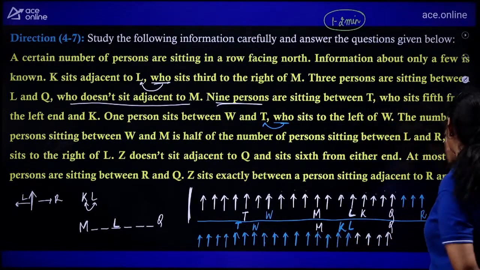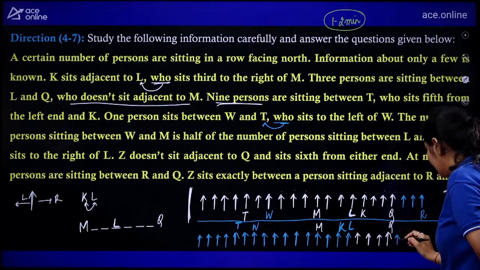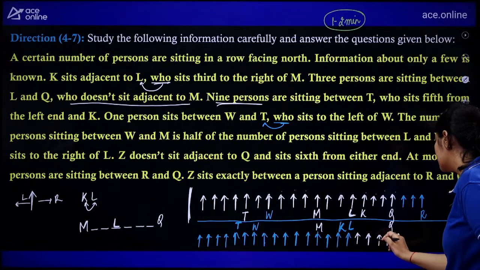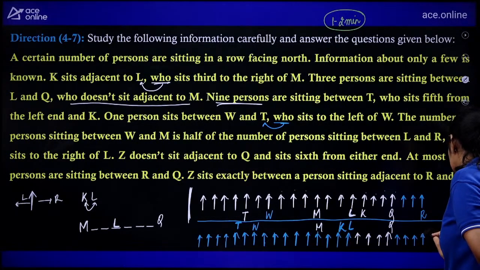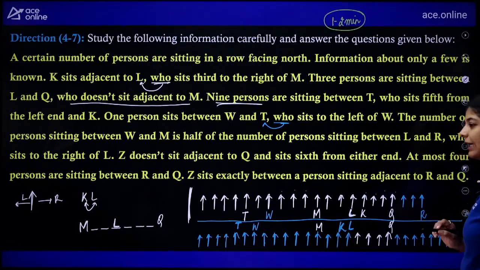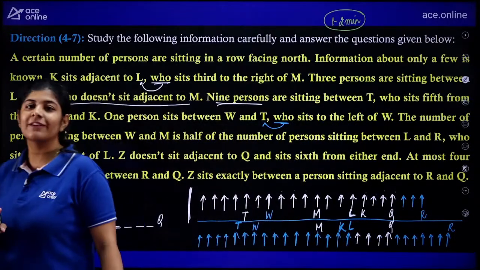That means this is the half number. So on this side we are having 10: 1, 2, 3, 4, 5, 6, 7, 8, 9, 10, and here we are having R. We need to satisfy each and every given condition that we have.